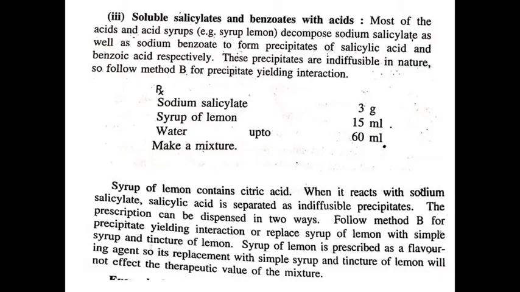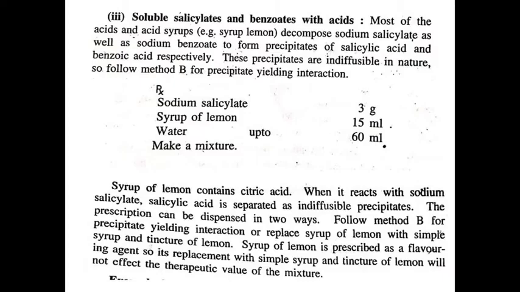In this given example, the mixture contains sodium salicylate and syrup of lemon. Here sodium salicylate reacts with citric acid present in lemon syrup and produces an indiffusible precipitate of salicylic acid.